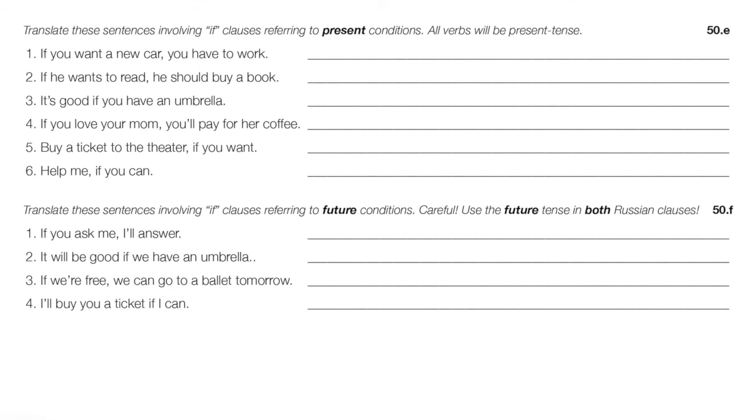Okay, these talk about present conditions. So here, this is fairly simple. We'll use present tense verbs, of course. If you want a new car, you have to work. Если хочешь новую машину, тебе надо работать, right? Or simply надо работать. Number two, if he wants to read, he should buy a book. Если он хочет читать, он должен купить книгу, or ему надо купить книгу. Okay, again, everything present tense.